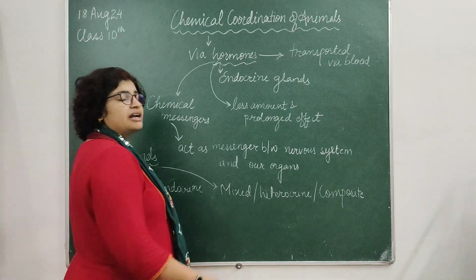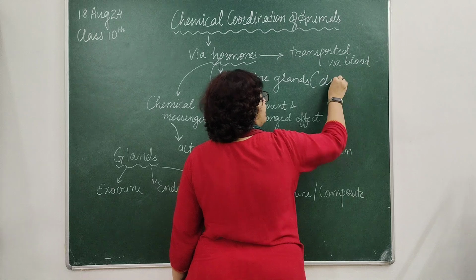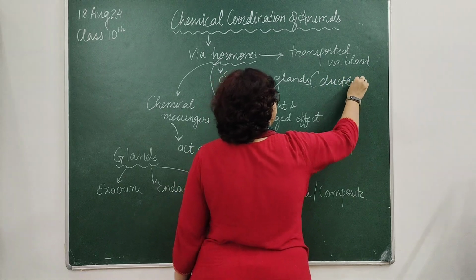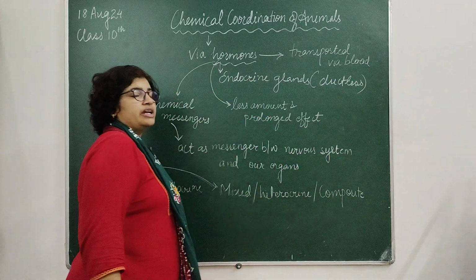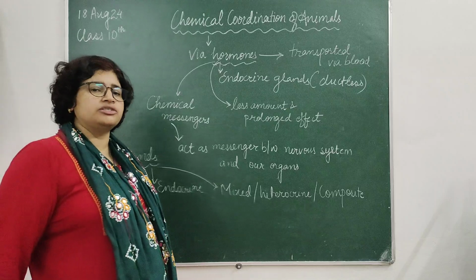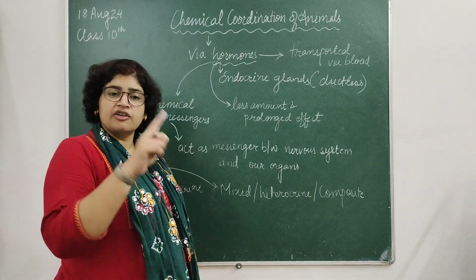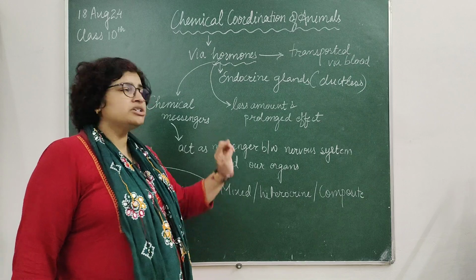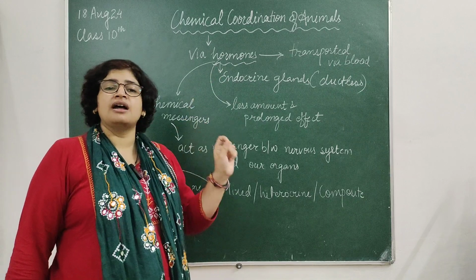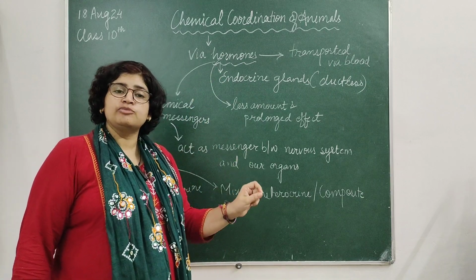These endocrine glands are actually the ductless glands which secrete their secretion directly into the blood, and the blood, as it circulates in our body parts, will transport that particular hormone to its target site where it has to perform an action.